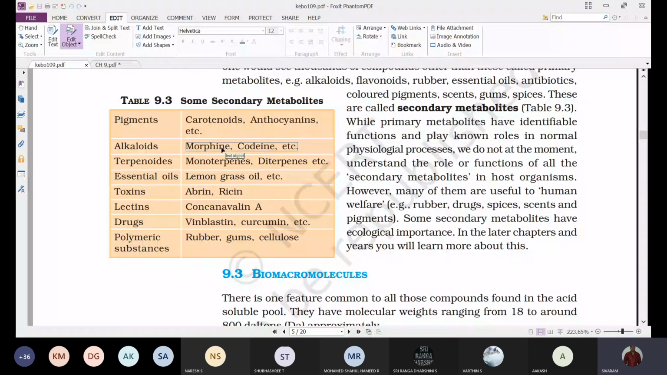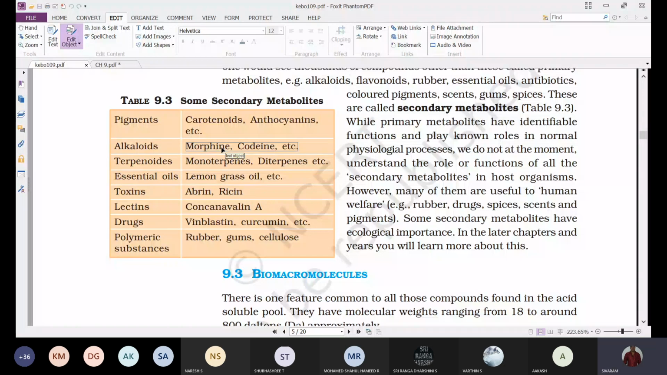Initially it was used for that purpose, but later it started being abused and used for drug addiction. And next, codeine. Codeine is another alkaloid. If you have any cough syrup in your home, go and check the composition of that cough syrup. Definitely, you'll find codeine. This codeine is also a sedative used for medicinal purposes. But if you use it indiscriminately, it can also be abused.